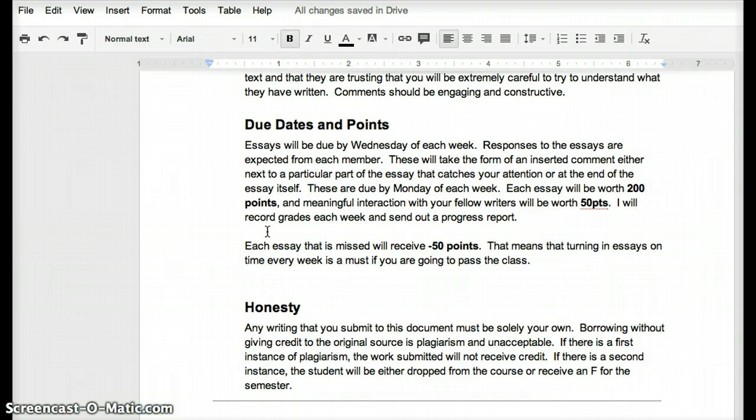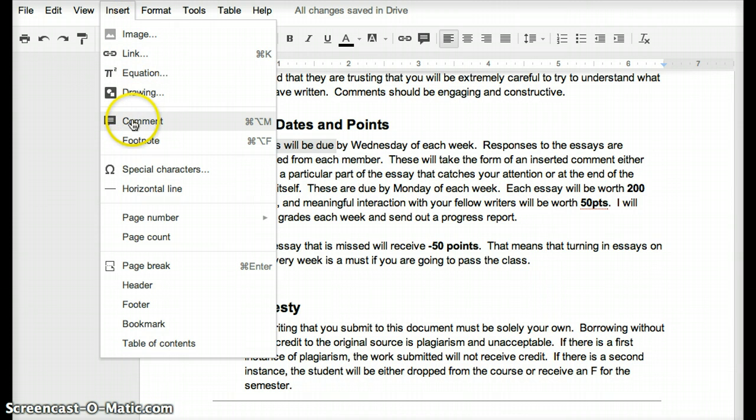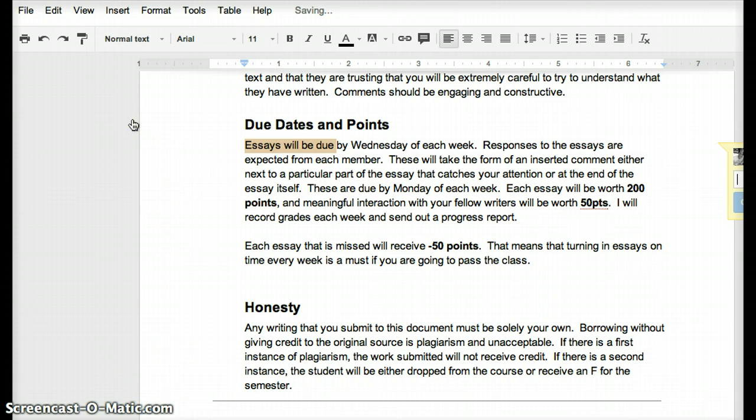So you're going to read for content, and also if you find ways to make the paper better, you're going to try to do that as well. How are you going to do that? You're not going to go into the essay itself in terms of changing it. Instead, you're going to highlight the text, as I'm doing right here, go where it says insert, and put a comment. Click on comment, and the comment will appear on the side. It's not appearing completely here on the screen, but you'll see it once you do it.